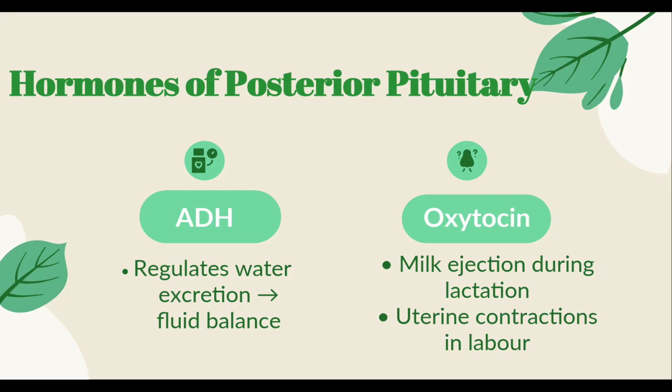Oxytocin helps express milk from the glands of the breast to the nipples during suckling. And it helps in the delivery of the baby at the end of gestation because it promotes uterine contractions in labor.